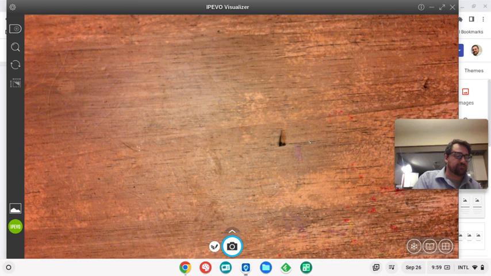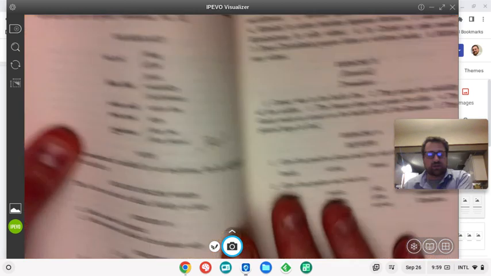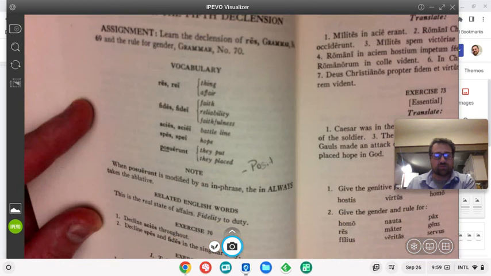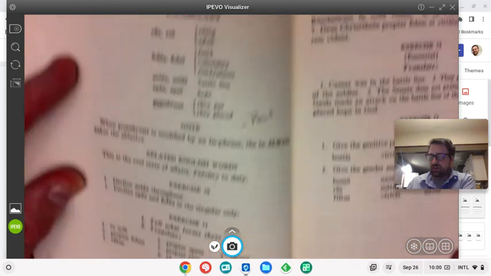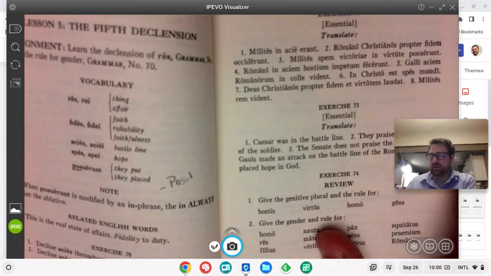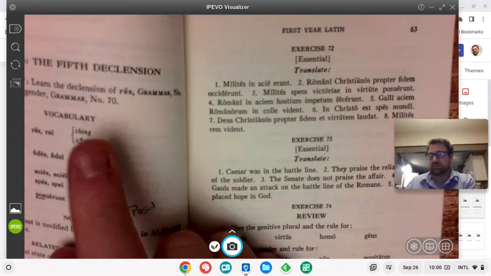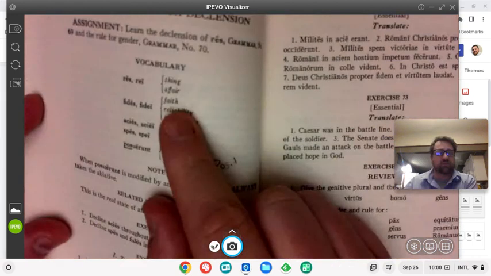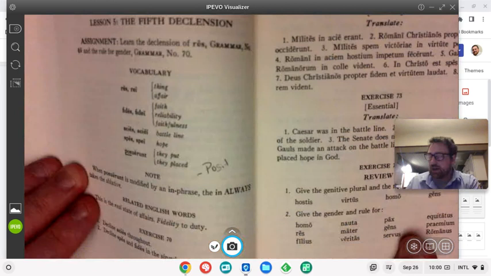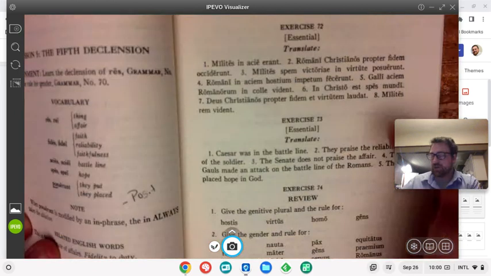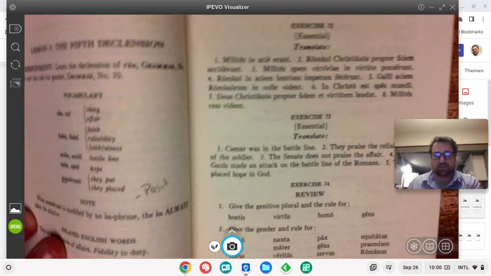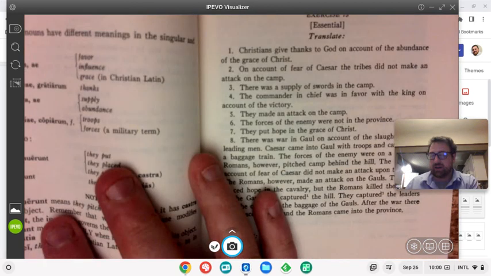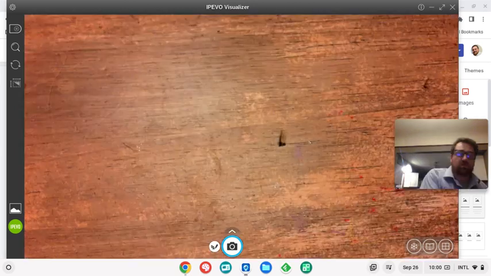Here's where we are in the book. We saw the 5th declension, got some new words and some new derivatives. Last video was on exercise 71. Or no, sorry, last video was not on exercise 71. Last video was just the new notes. And so we're skipping right ahead to these 2 exercises here. There's the short little review thing, but other than that, we're on to something different. We are out of the declensions at that point. So I just wanted to show you where we are in the book.